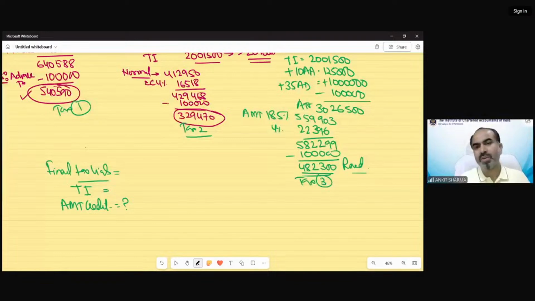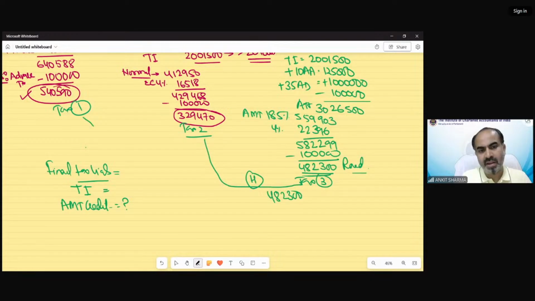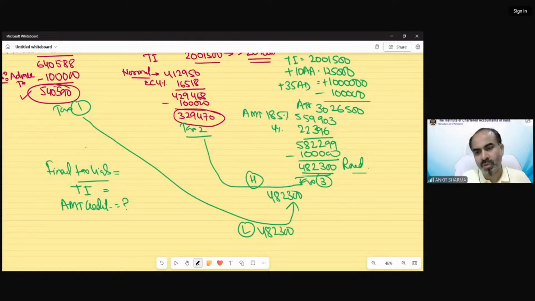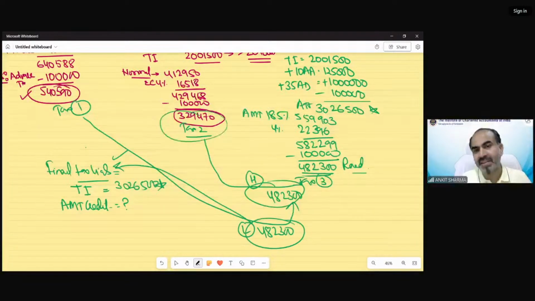So we know how to find out the tax liabilities. Out of these two, we have to find the higher one. In these two, 4,82,300 is higher. Then out of tax 1 and this higher one, we have to find the lower one. So that would again be 4,82,300. Because this is my AMT credit tax, that would be my final tax liability. The relevant income would be my total income. And because the tax paid is higher than this tax, the difference, which was 1,52,830, would be my AMT credit in this question. Understood how to solve the question in the examination?